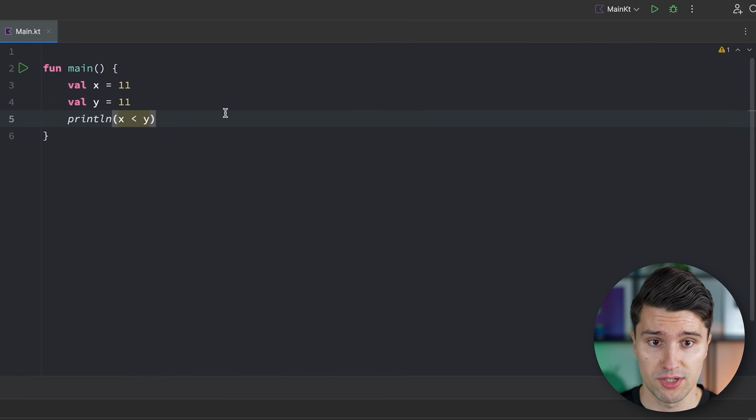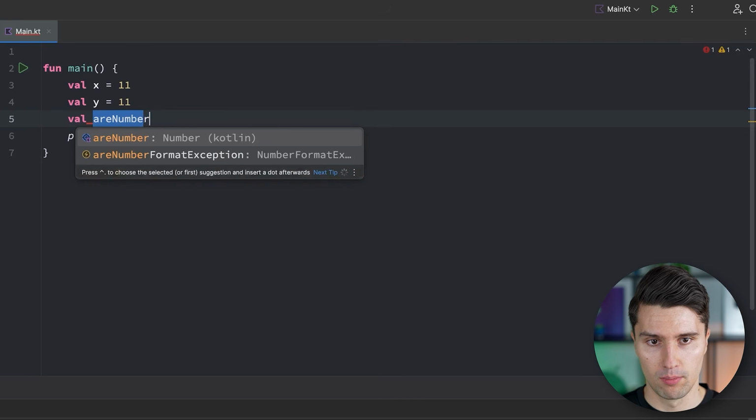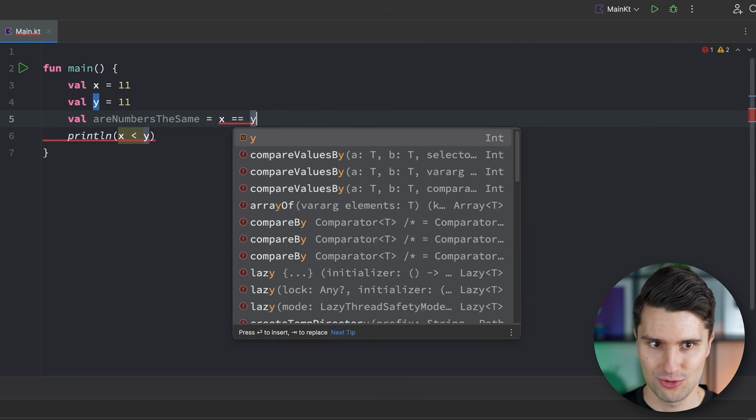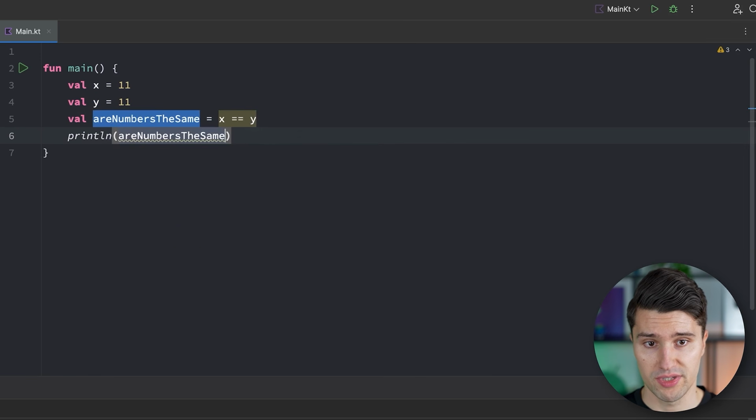So all these comparison operators just give us a true or a false value, which we can then do something with in our code. And this true or false value is of course a Boolean, which we could technically again save in a variable. So what we could do is say, well, are numbers the same? And then we say x is equal to y. So this is a perfectly valid expression, and then we can say, are numbers the same?